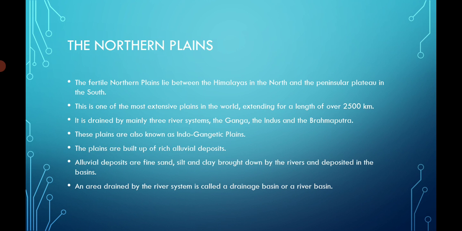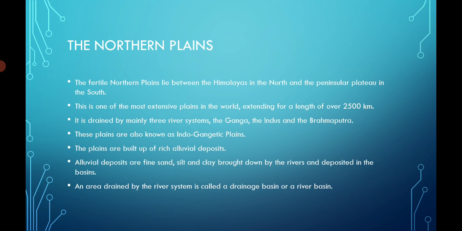The northern plains are also known as the Indo-Gangetic plains. They have very rich alluvial deposits, which are very good for cultivation and agriculture. Alluvial deposits contain fine sand, silt and clay, which get mixed together and are brought down by the river along its course, and then deposited in some area.